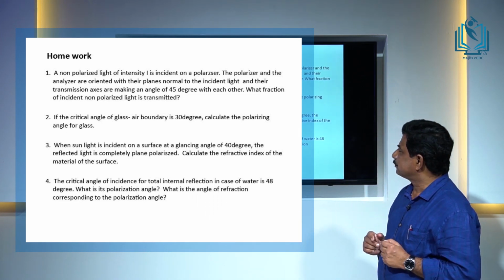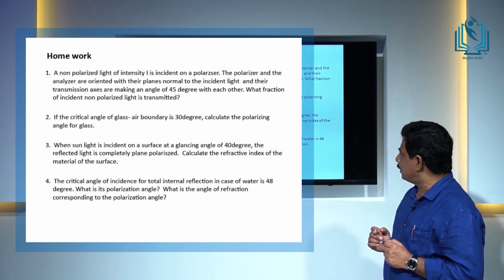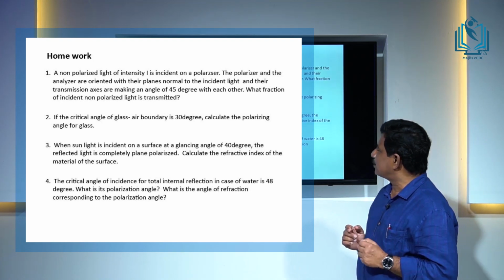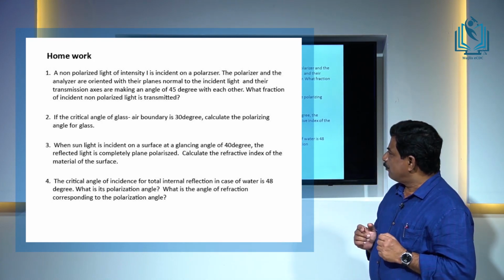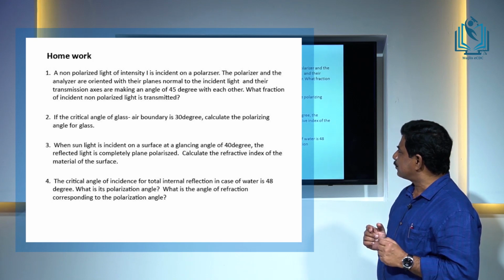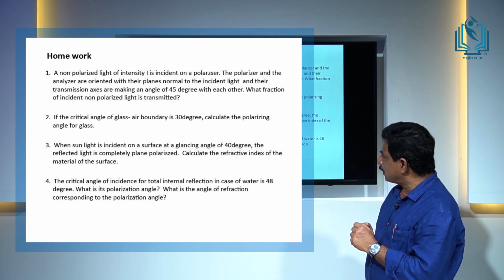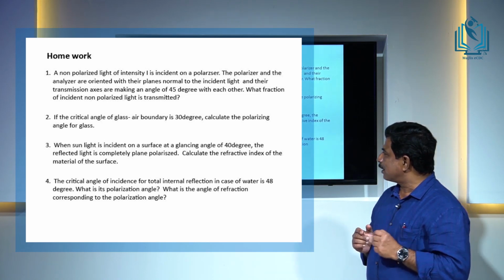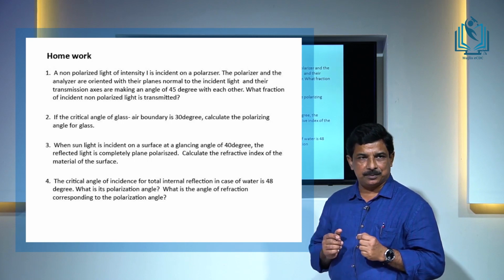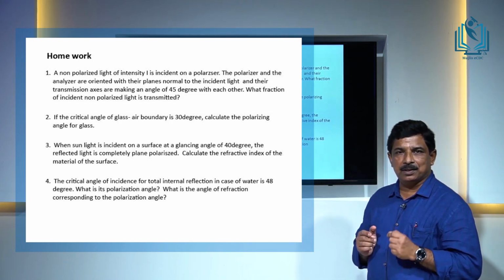Second question: if the critical angle of the glass-air boundary is 30 degrees, calculate the polarizing angle for glass. And third one: when sunlight is incident on a surface at a glancing angle of 40 degrees, remember here it is not the angle of incidence, it is the glancing angle, then the reflected light is completely plane polarized. Calculate the refractive index of the material of the surface.